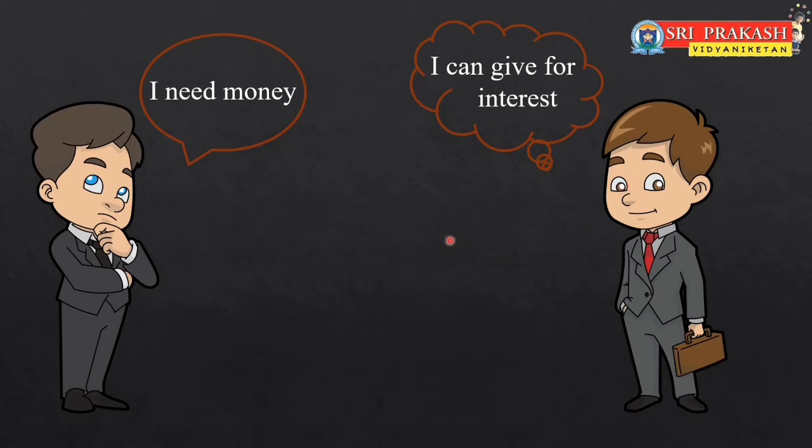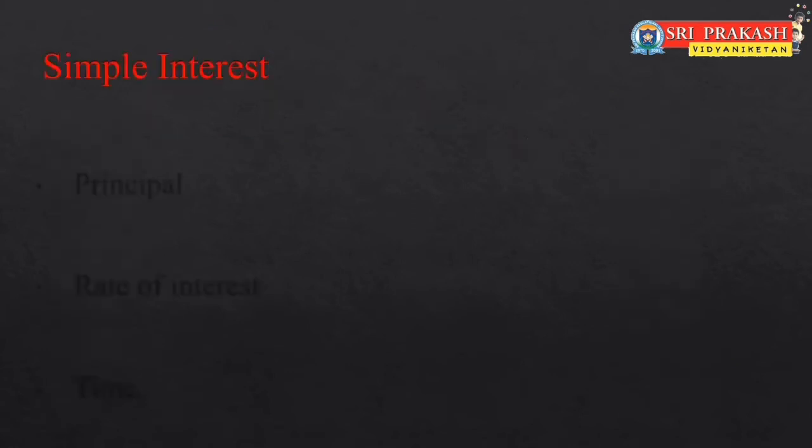In terms of a house, we call it rent. Similarly, interest is nothing but one type of rent. We are using others' money for some time period, so we need to pay for that as rent. So that rent is here interest. Now let's understand what this interest is. We generally call it simple interest.